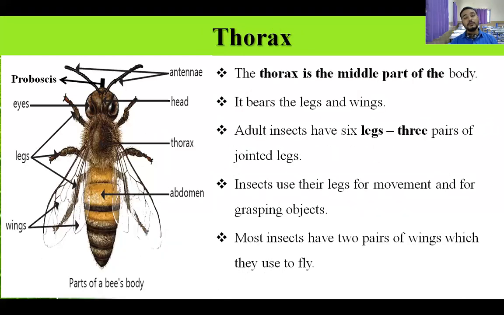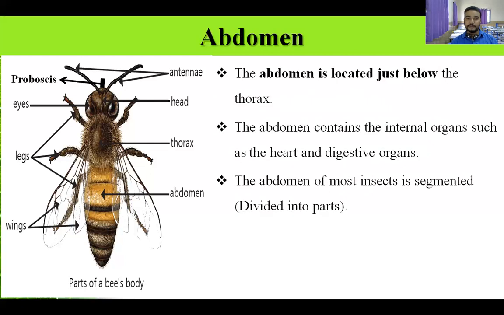And below head, the middle part of their body is called thorax, and thorax holds or bears all the legs and wings. How many legs do they have? They have 6 legs, that means 3 pairs, and 2 pairs of wings means 4 wings are there. And these wings are used for flying, and these legs they are using for movement.